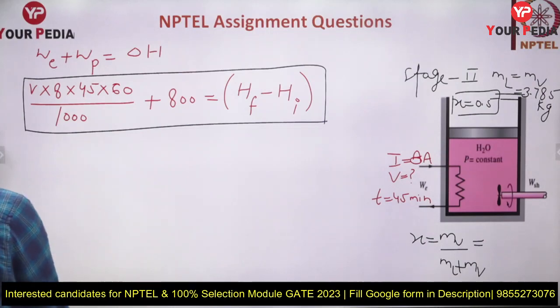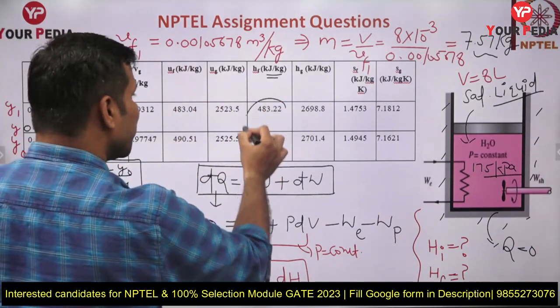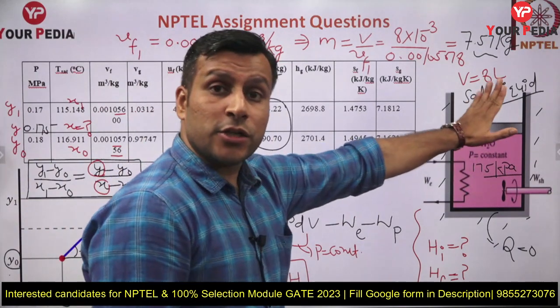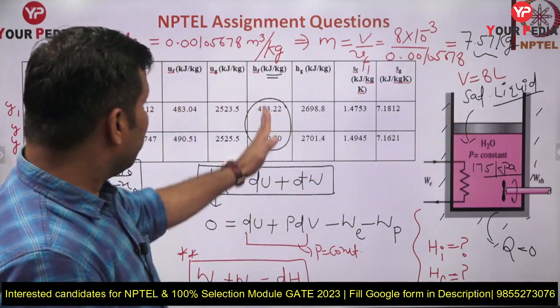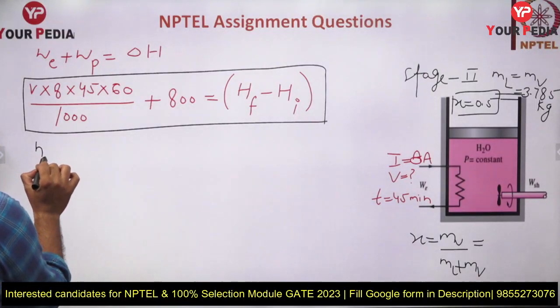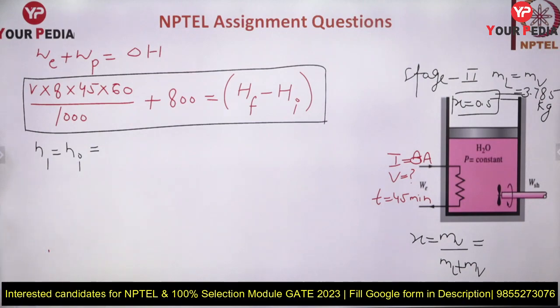You know guys, at this particular condition, initial condition, what will be H1? H1 क्या होगा बच्चों? HF1 या H1. Simply if I will write H1, because this is case 1, the saturated liquid, so H1 will be, but it is the mid of this. Okay, so can I write it here H1, or this is equal to H initial. H1 equal to H initial.